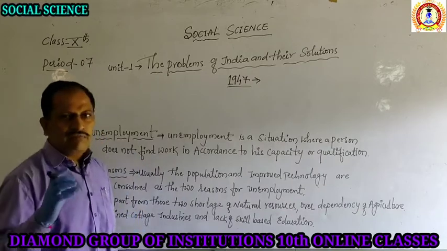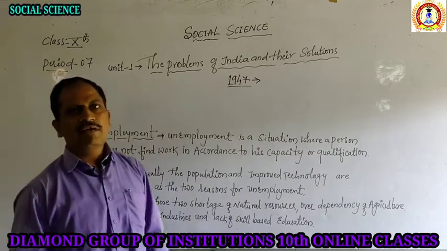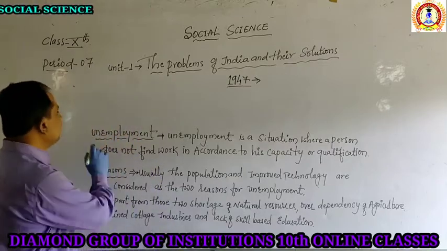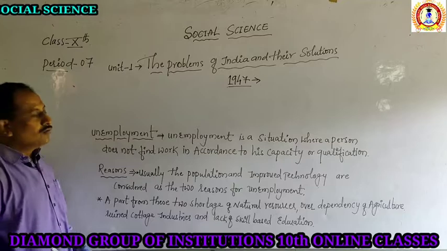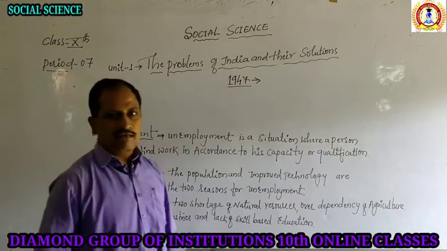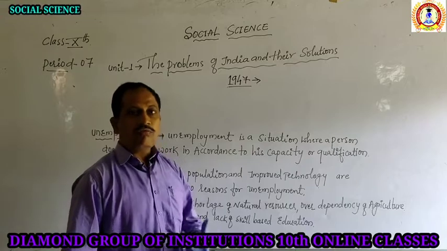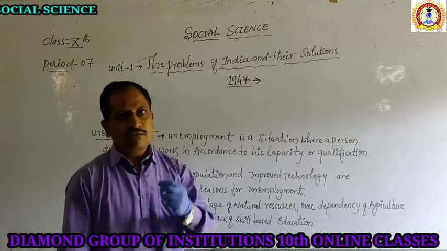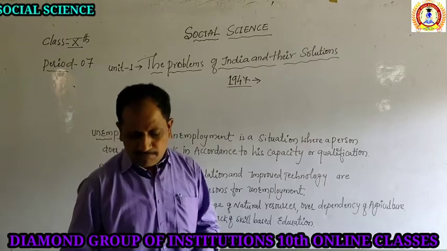So the major problems I have told normally, there are six important topics taken in this topic. Among that, a very important part we are going to see in this period was unemployment. So unemployment became a major problem for India. How? What is unemployment? First we have to understand the meaning of unemployment.